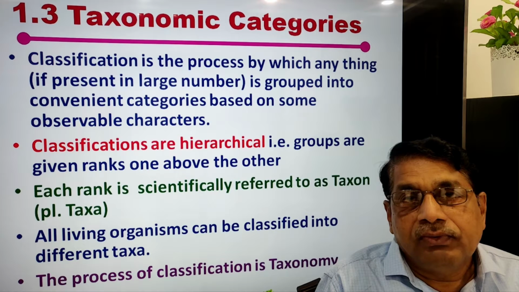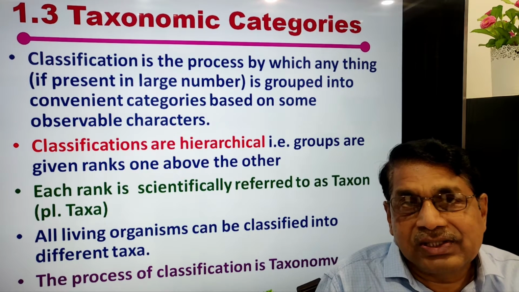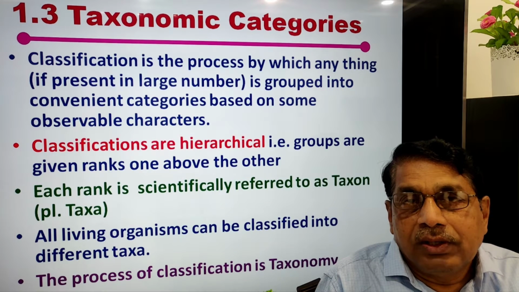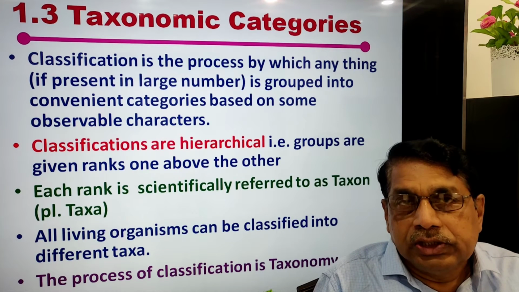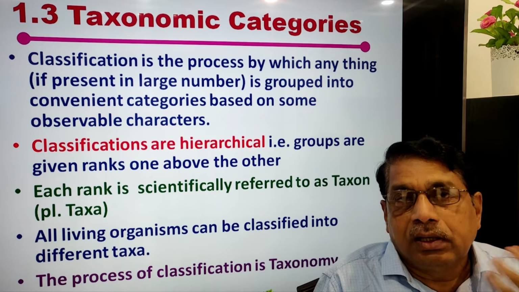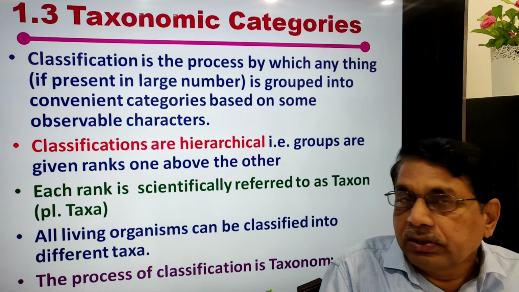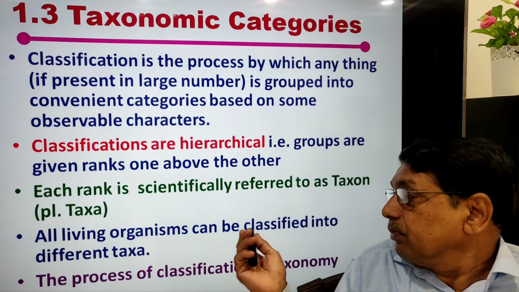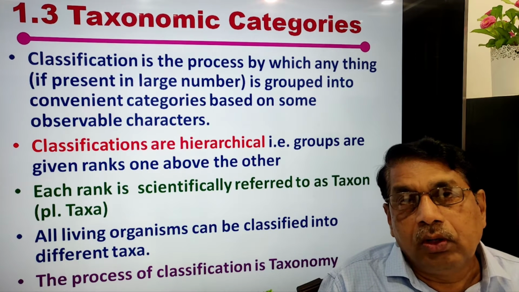What is the rank of genus? What is the rank of species? Taxon, it is called taxon. Scientifically, it is called taxon. Taxon may be a species, a genus, a family, an order, a division, like that. All living organisms can be classified into different taxa.